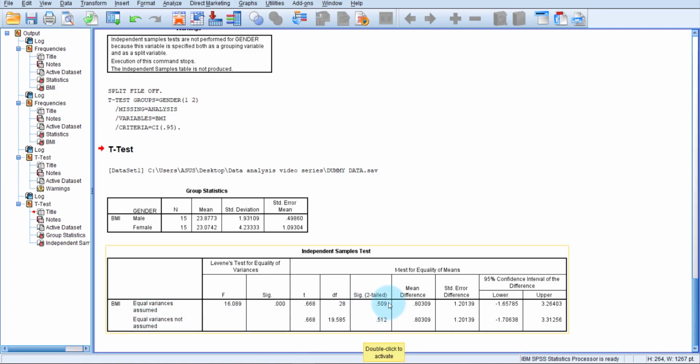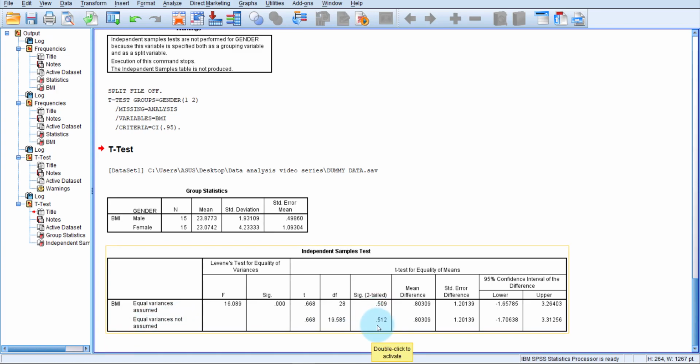These are the significant values or p-values of the t-test results. Since this is less than 0.050, we would take the equal variances not assumed value as the t-test p-value.